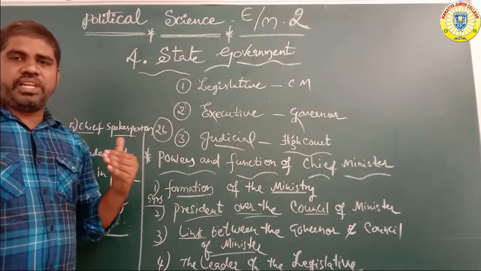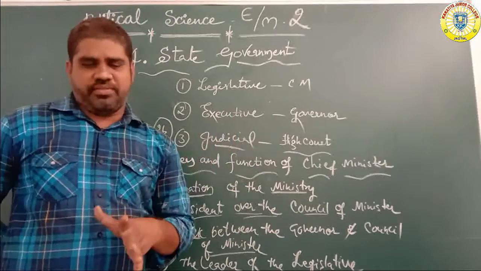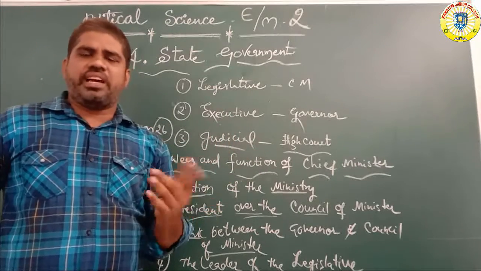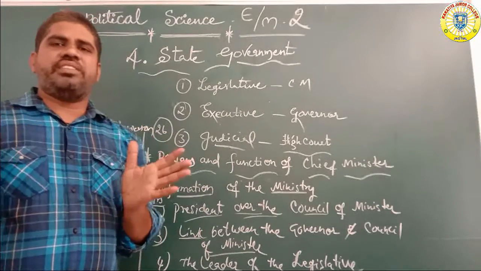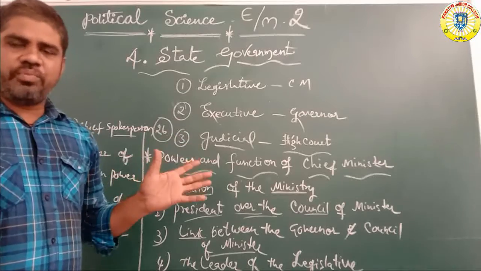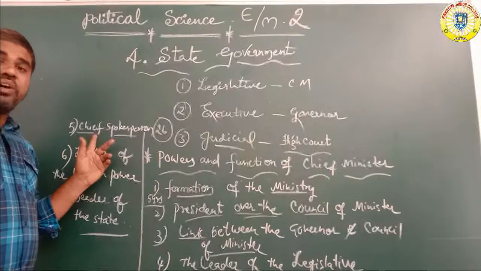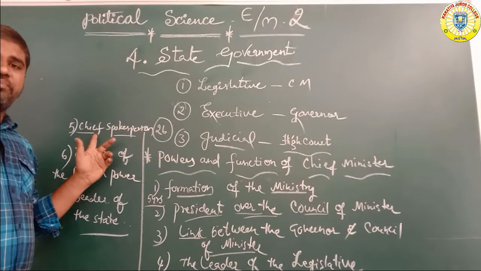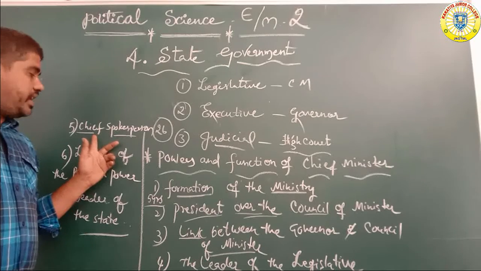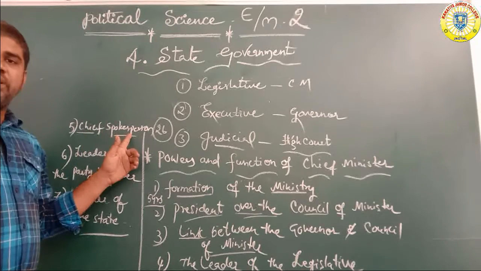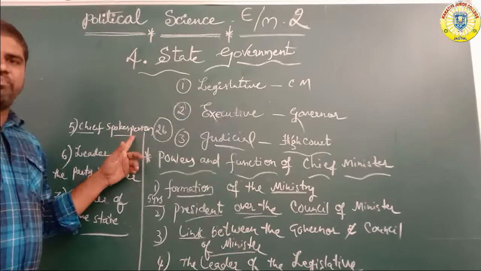Any bill prepared, any money bill or ordinary bill, or on agriculture, education, health, any bill, is prepared by the ministers group and the chief minister. So the chief minister is the main chief spokesperson at the assembly level, in the assembly council, assembly conferences and assembly meetings. The chief spokesperson is the CM, the chief minister.